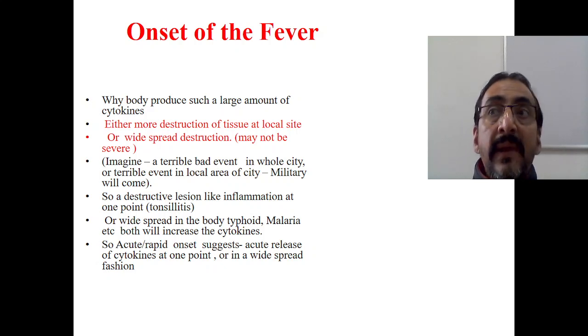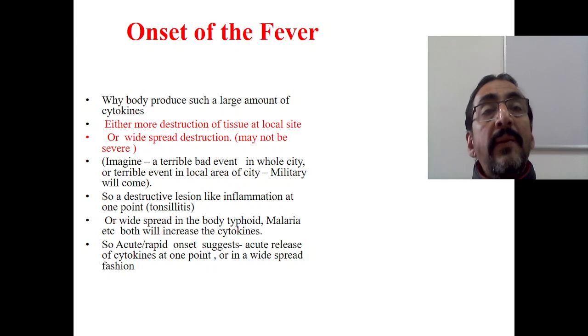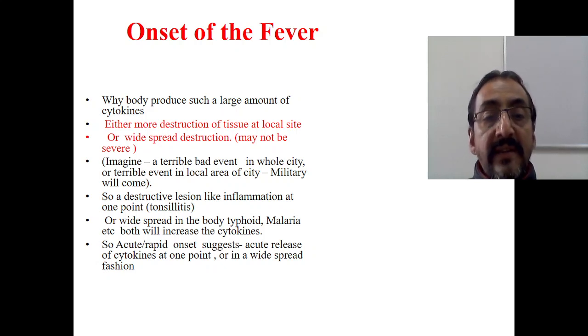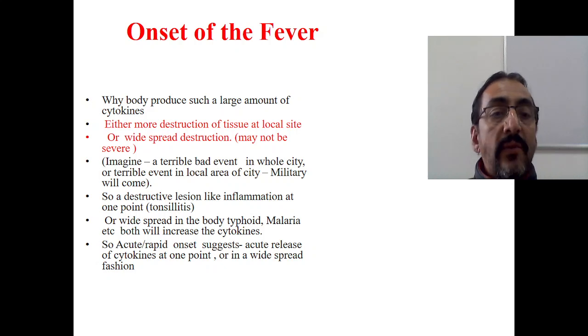That terrible event may be localized, or it may be generalized or widespread. You will have acute fever. First of all, a terrible event causes acute fever. That acute terrible event may be localized or it may be widespread. So acute and rapid onset always suggest acute release of the cytokines at one point, or widespread release of the cytokines at different points. So this is what we have to understand.